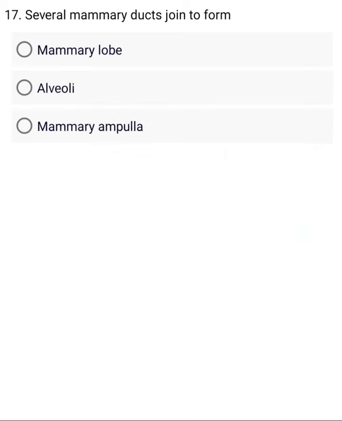Several mammary ducts join to form. A. Mammary lobe. B. Alveoli. C. Mammary ampulla. D. Lactiferous duct. Wrong.